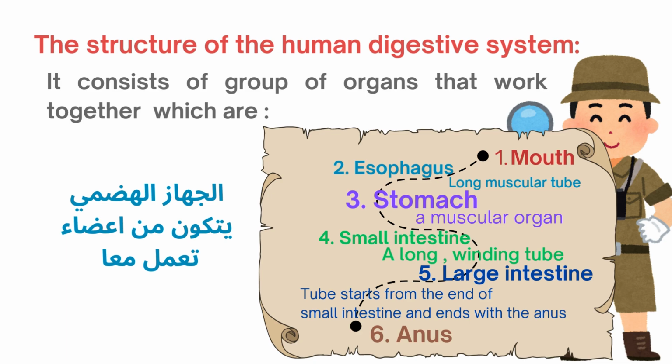Then we have the stomach. This is the 3rd organ. And then we have a small intestine, large intestine, and the last organ is anus, okay?